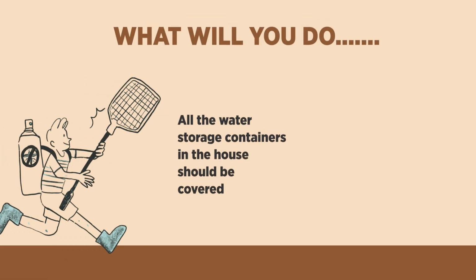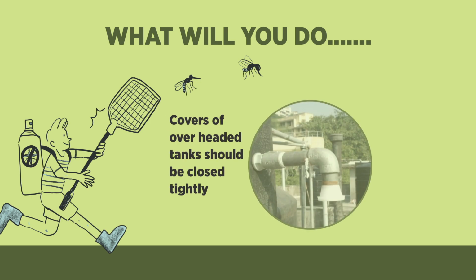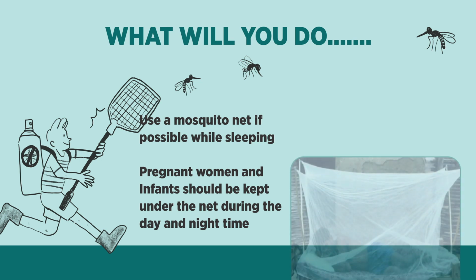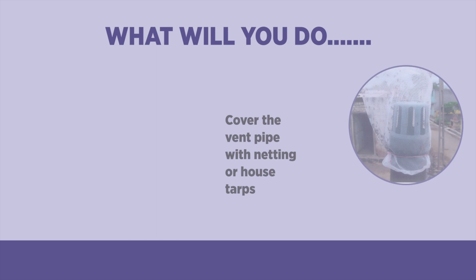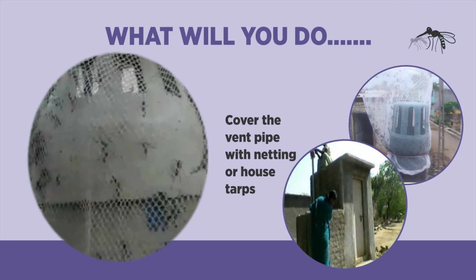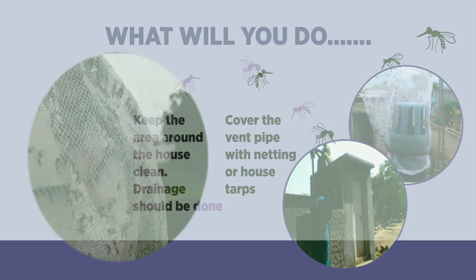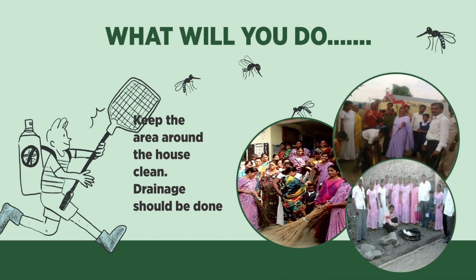All water reservoirs in the house should be covered so that mosquitoes do not enter into them and lay their eggs. Rooftop water tanks should be covered. Use mosquito nets while sleeping as much as possible. Pregnant women should use mosquito nets while sleeping with children during the afternoon and at night. Attaching a mesh to the vent pipe in the house or tying it with a cloth can also reduce the mosquito infestation. Keep the area around the house clean and keep the drains flowing.